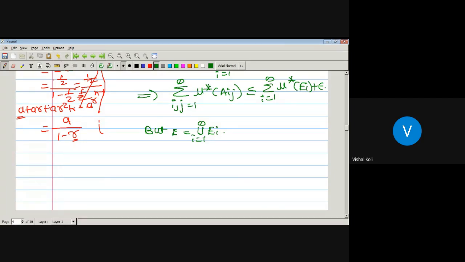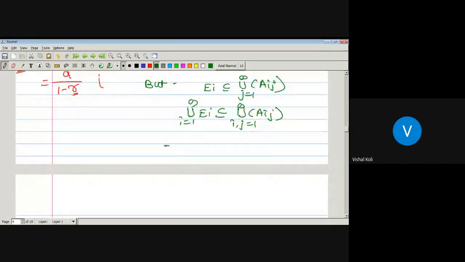And each E_i is a subset of union over j running from 1 to infinity A_ij, which implies union over i running from 1 to infinity E_i is again a subset of union over i, j running from 1 to infinity A_ij. So the measure of this one is obviously less or equal to this one, but this one is nothing but E.